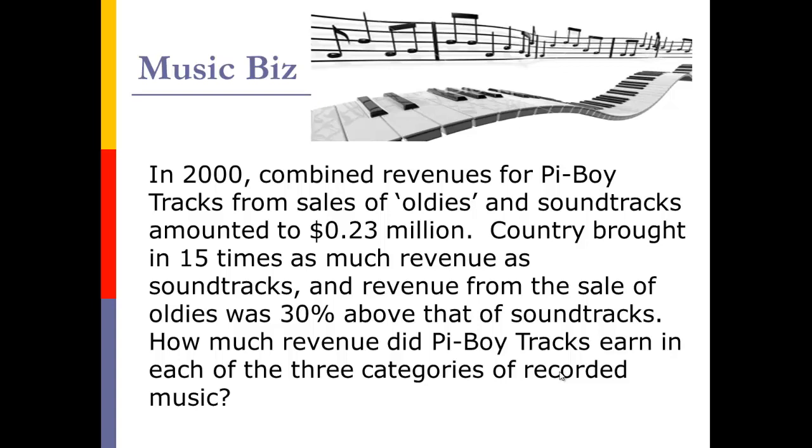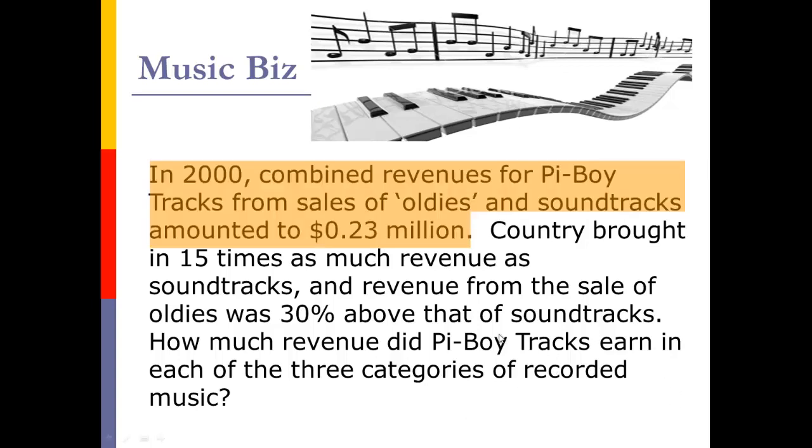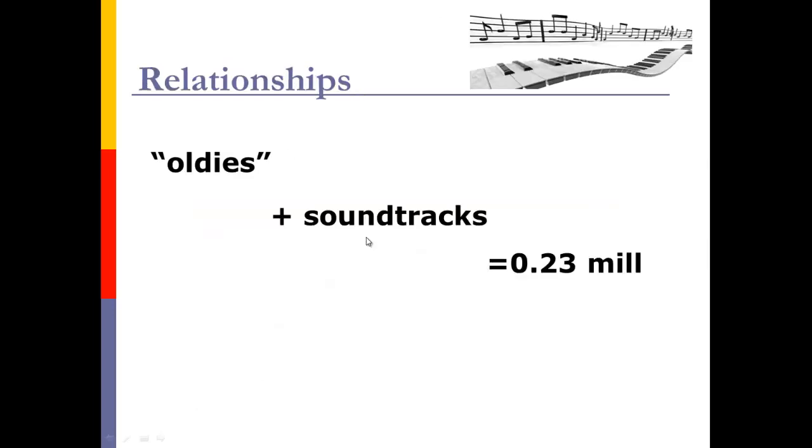The year 2000 doesn't really matter for us. It just gives us a frame of time, because there is no other time frame in the problem. If we did see a transition from 2000 to 2010 or something like that, then I'd be worried about it. But since it's the only year, we'll be thinking about just that year. So the first relationship I see is right here, the combined. That word combined up there: combined oldies and soundtracks, 0.23 million. Okay, so let's take a look at that.